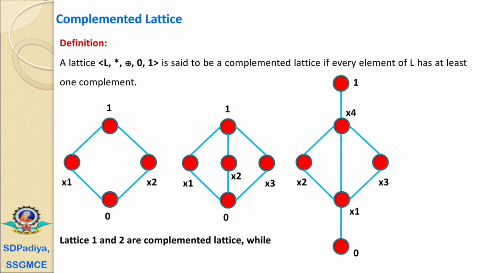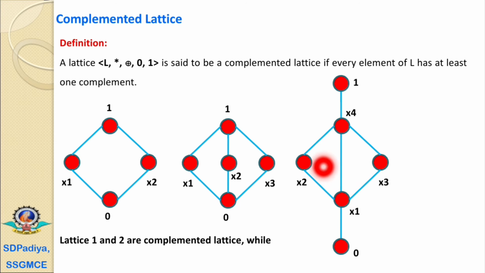Now we'll discuss the third example for the complemented lattice. Here we have a Hasse diagram with 6 elements: 0, x1, x2, x3, x4 and 1. 0 and 1 are the universal lower bound and universal upper bound. Therefore 0 and 1 are the complements of each other. But if we try to find the complement element of x1, then 0 is not a complement element of x1, because 0 join x1 is x1, which is not the universal upper bound.